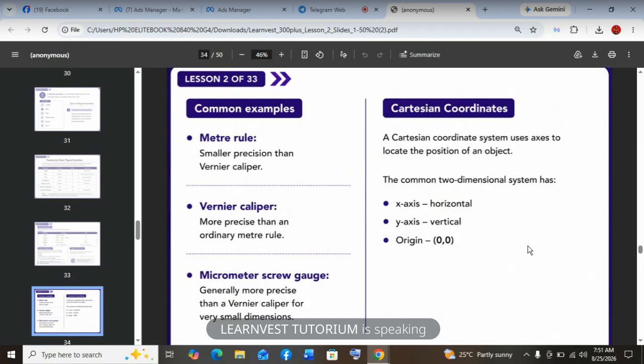Then there's what we call Cartesian coordinate. A Cartesian coordinate system uses axes to locate the position of an object. So the common two-dimensional system is x in the horizontal dimension and y in the vertical dimension. So we put it in brackets and x value comes before y value. So bracket x comma y close bracket.